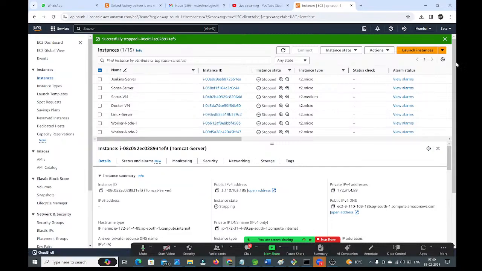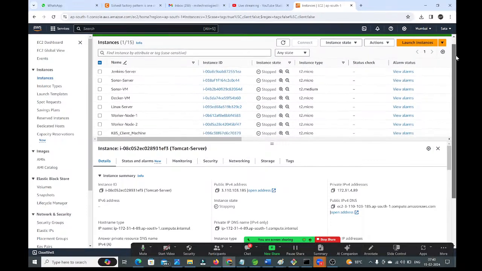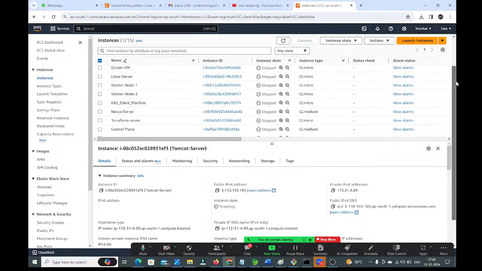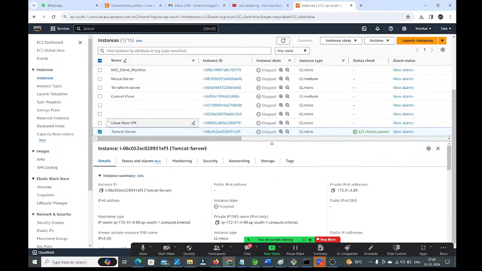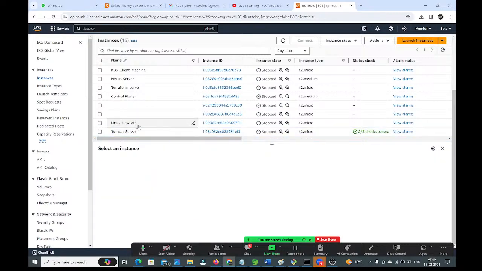So now, let me start our instance, guys. What is our instance? Linux new VM. See, guys, this is what we created in yesterday's session. I am going to start this instance.